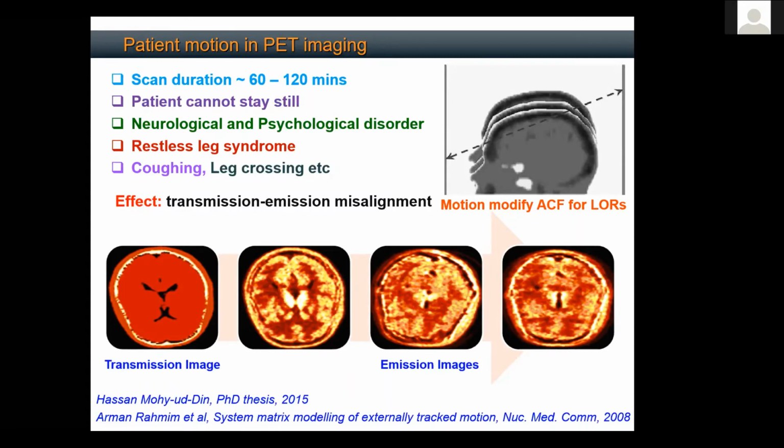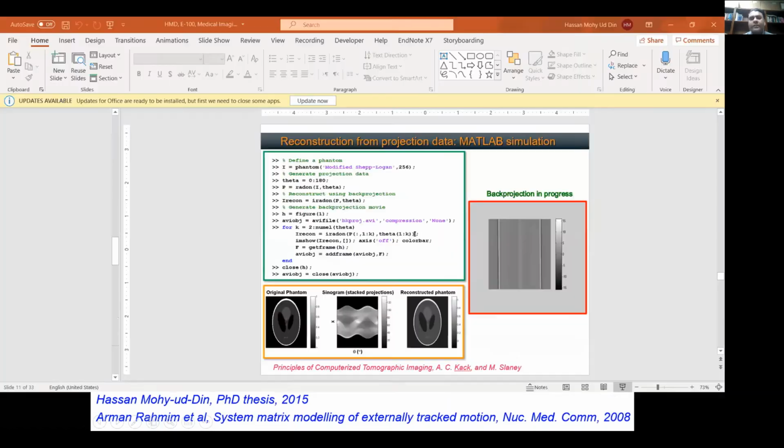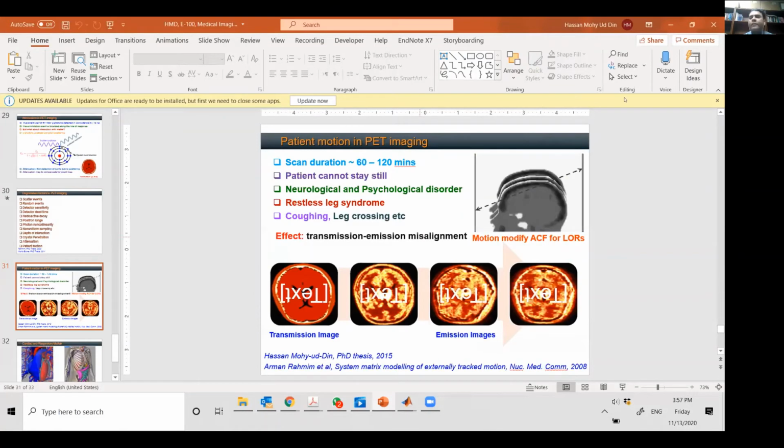Anybody else who has a question on this one? So again, the point is that the images that we acquire have a lot of artifacts: blurring, noise, distortion, motion artifacts, and lots of those things. We have to correct for all of these before we can make a meaningful diagnosis for the patient. All right. Okay, so that's about it for this introduction on medical imaging.